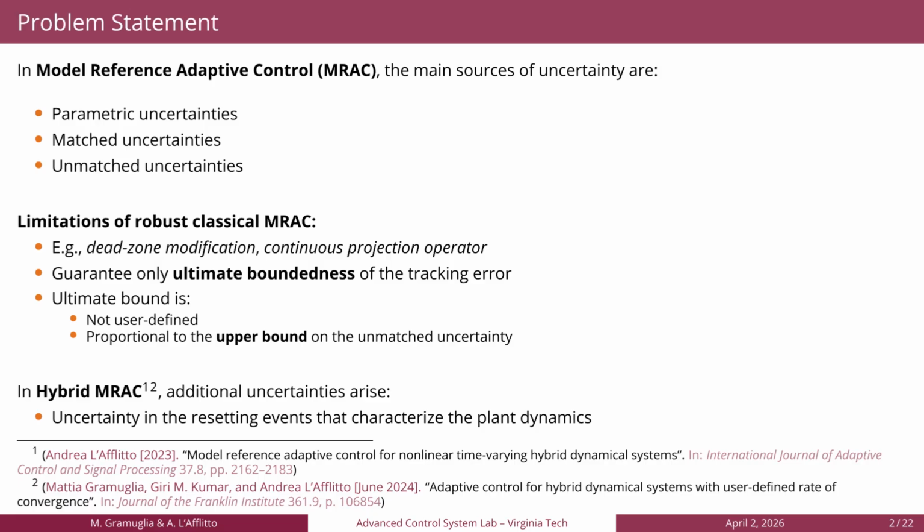matched uncertainties, and unmatched uncertainties. The limitation of robust methods of classical MRAC, such as techniques like the dead zone modification or the continuous projection operator, guarantee only ultimate boundedness of the tracking error, and the ultimate bound is not user-defined. Hence, it cannot be made arbitrarily small, and it is proportional to the upper bound on the unmatched uncertainty.